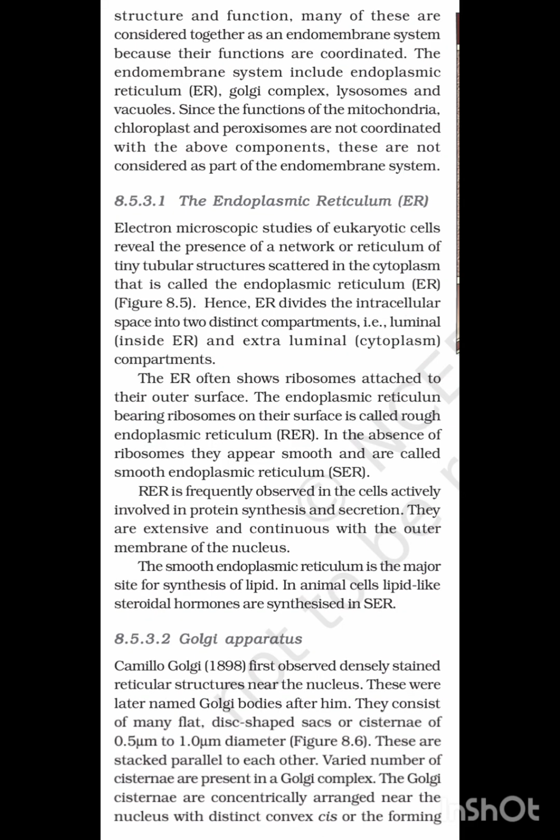The middle lamella is a layer of calcium pectate which holds or glues the different neighboring cells together.